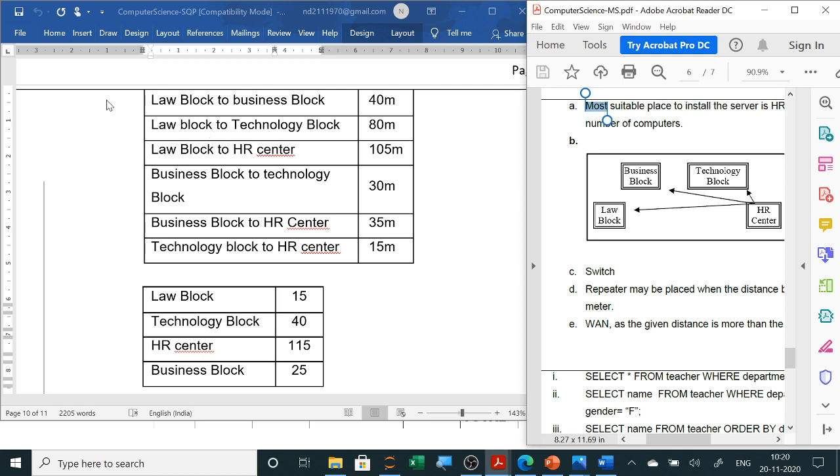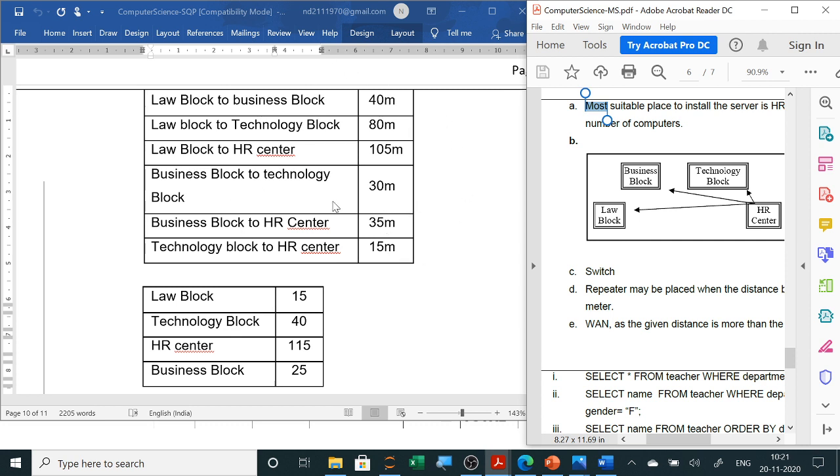Then on this side, law to technology we will use, or the least one we will start with. So technology to HR we will use, 15 meters. Then we will use technology to business, 30 meters, and then we will use HR. Business is already connected, so this is not required. The rest is law 1, so the minimum distance, law to business 40. So directly with this only you have connected.